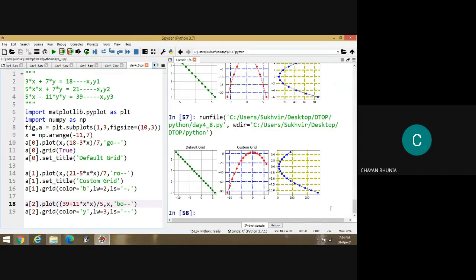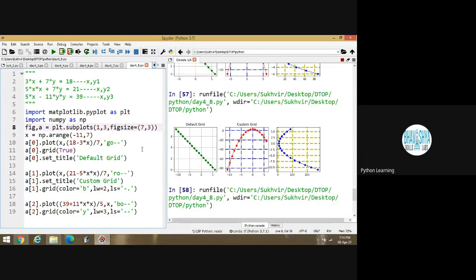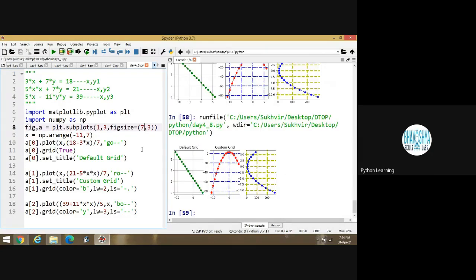Yes sir, please clarify the figure size 10:3. Okay. 10:3 basically means this length is equal to 10 and height is equal to 3. And if I am increasing or decreasing this content, you can alter this one. If I am writing 7 here, look at this one. You can decrease the length of the block.